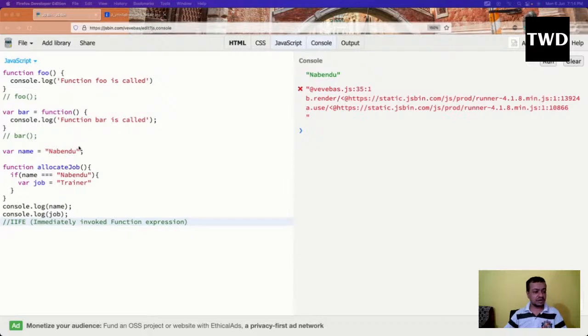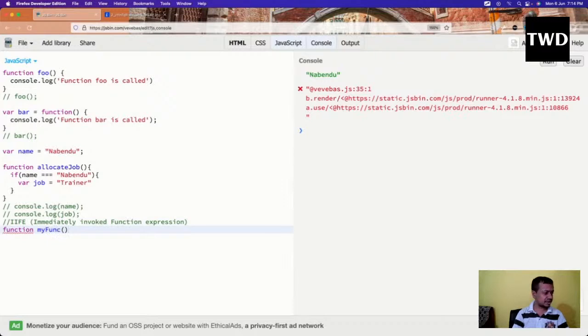So let us understand how to write this IIFE. Let me comment this out, or else it is anyway giving me an error. Suppose I will have a function, myFunc.